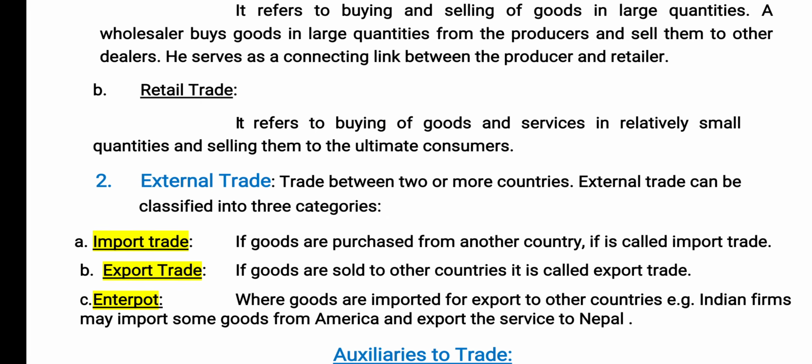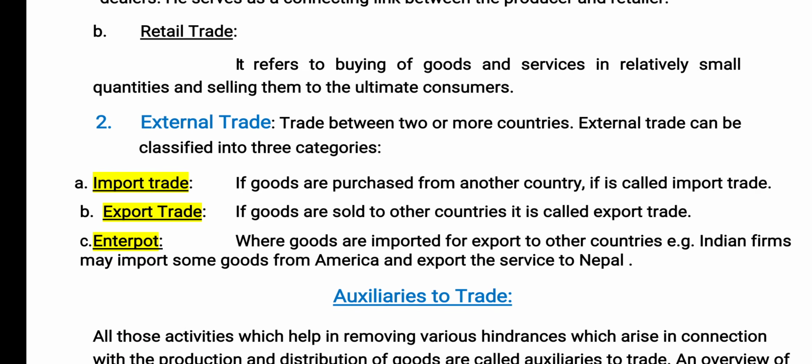External trade is the trade that takes place between two countries, outside the geographical boundaries of our own country. It has been divided into three parts: import, export, and entrepot. Import trade: if goods are purchased from another country, it is called import, meaning we purchase goods from some other country. Export: if we sell our own goods to some other country.